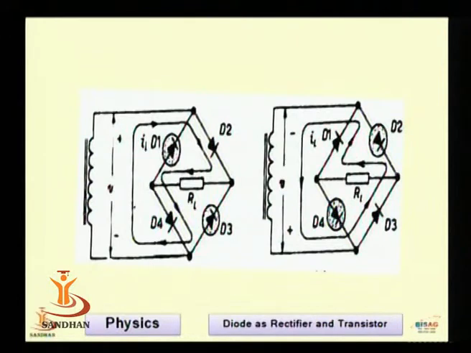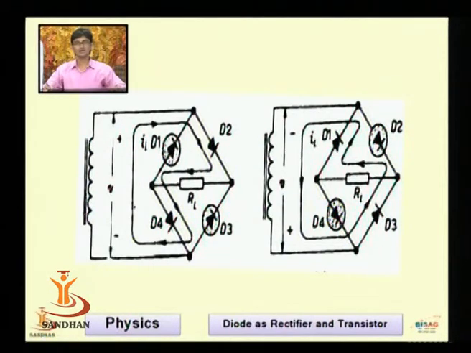Now again we try to see the pulses or the waveforms applied to the transformer. First comes the positive half cycle. During the positive half cycle, diode D2 and diode D4 can conduct. The diode D1 is facing the positive pulse of the power supply, hence it is reverse biased, and the diode D3 is getting the negative half, that's why it is reverse biased. So for the positive half cycle, that is 0 to pi, we are getting output due to D2, RL and D4, and the circuit gets completed.